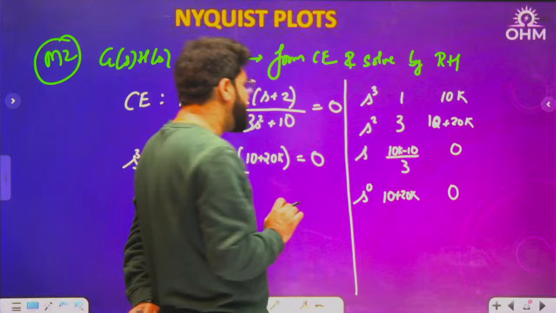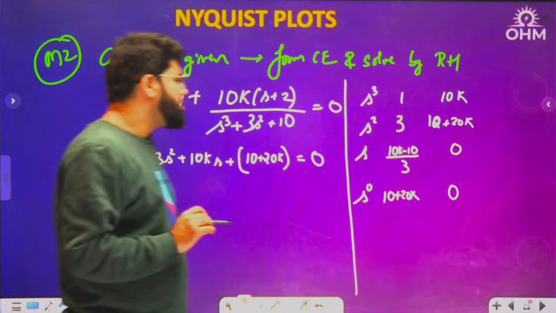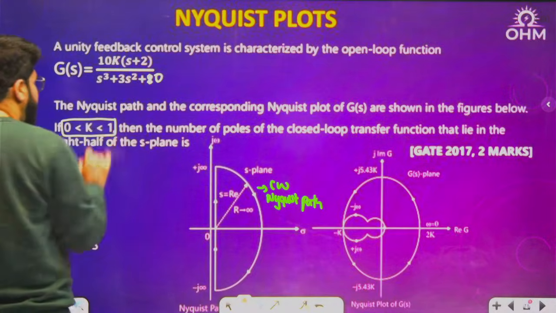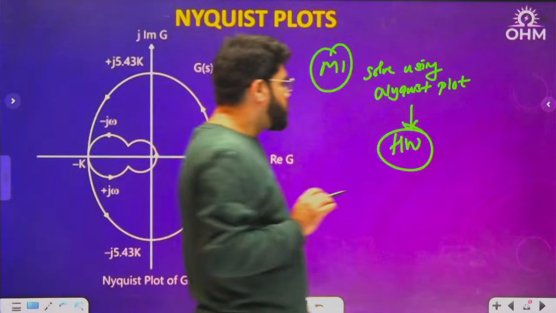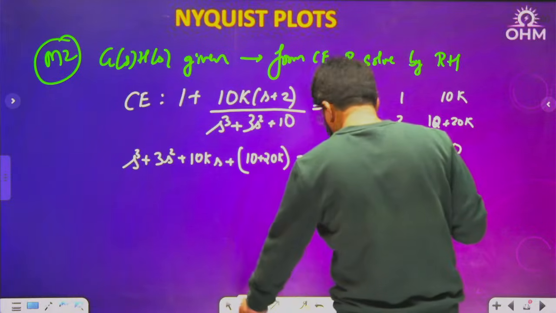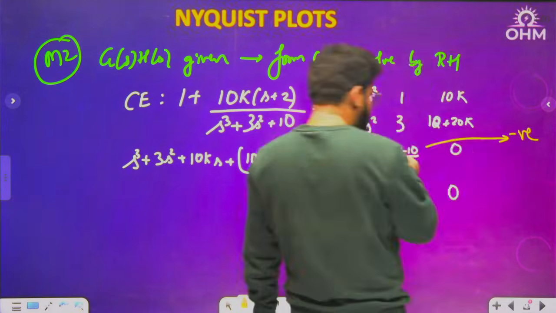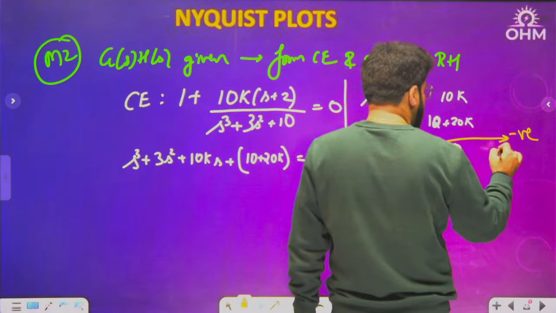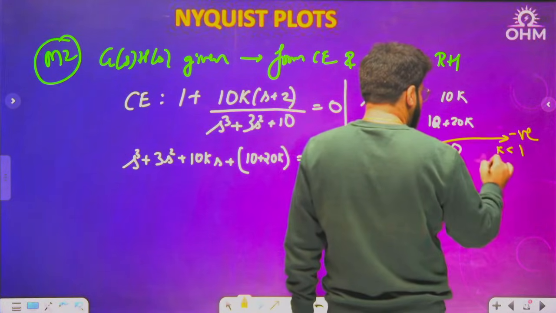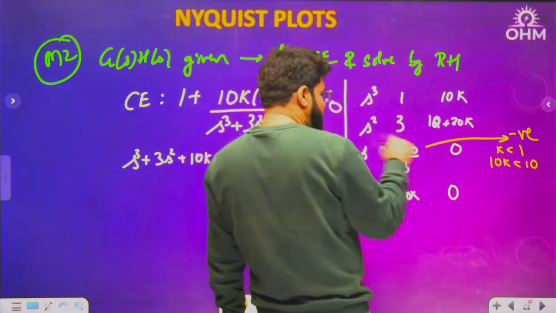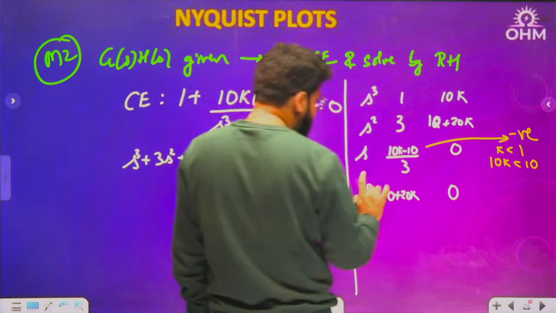But you see here, what is mentioned for k? K is between 0 to 1, important data. Because k is less than 1, 10k is less than 10, so when you subtract, you get negative. This one is positive because k is positive.